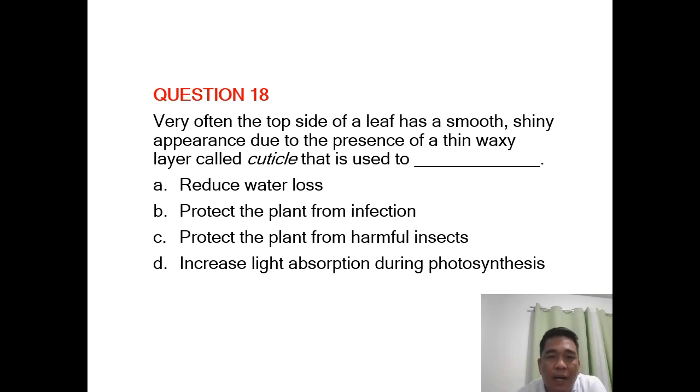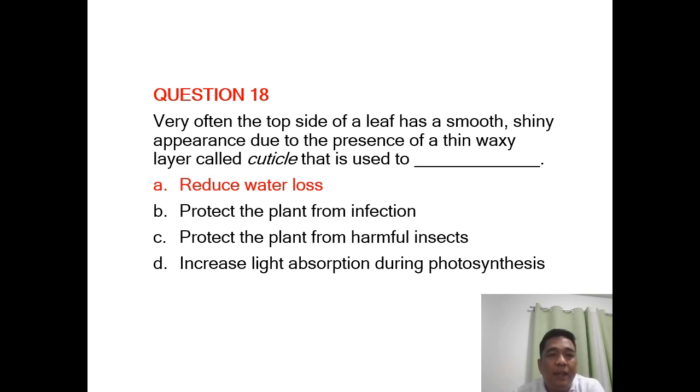So, ano ang pinakadahilan kung bakit meron niyang waxy layer na yan na tinatawag natin na cuticle? So, tamang sagot ay letter A, reduce water loss. Ayan. Nire-reflect kasi itong mga light na napupunta sa surface ng leaf. So, hindi nagkakaroon ng higher rate of water loss in the process of transpiration.